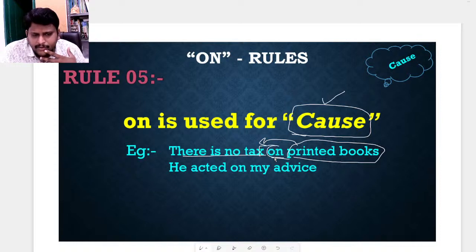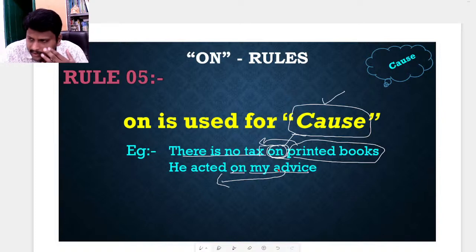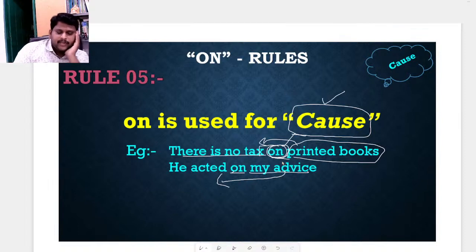That's why we need to use on: there is no tax on printed books. He acted dash my advice. Because of my advice, he acted. That's why we use on: on my advice, on the recommendation of. If it is showing the cause, we need to use on. Is this clear?